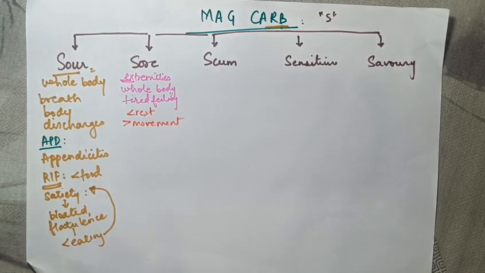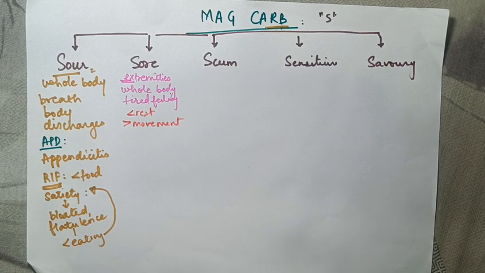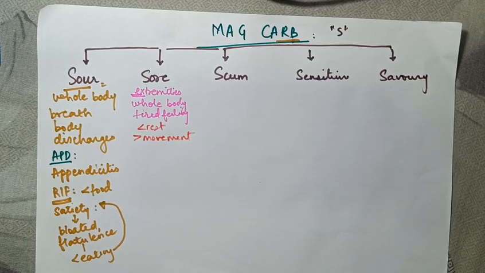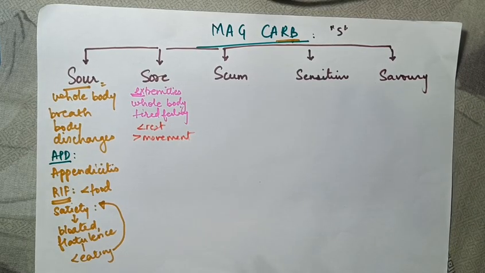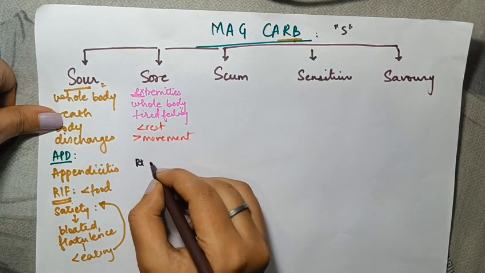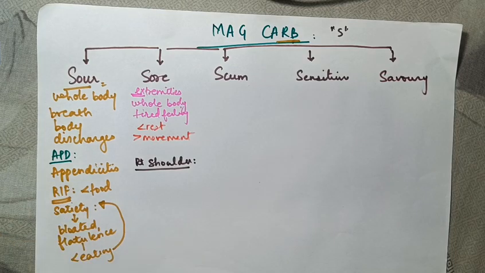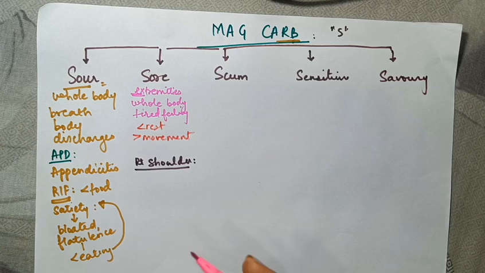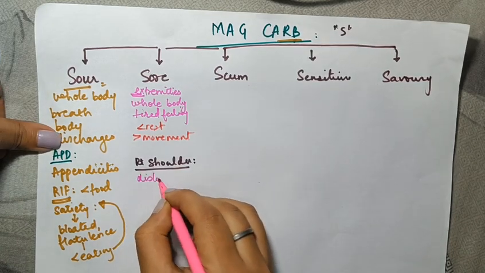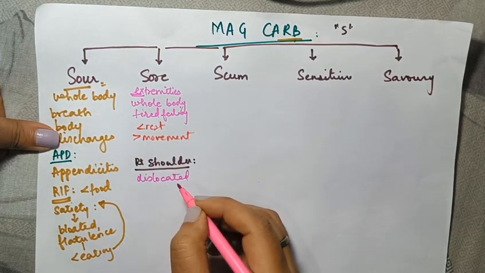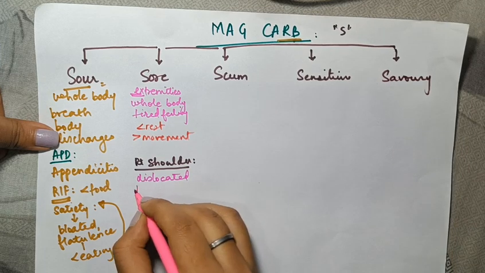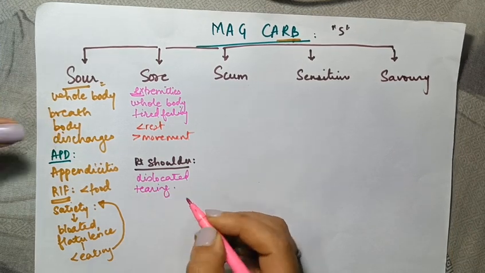And we would compare this with Rhus tox as well, where there is similar soreness and the person feels better with movement, right? Since we are talking about extremities, there is another joint that is involved, that is the right shoulder. Now there is also extreme pain in the right shoulder joint, and they describe this pain as if the shoulder is dislocated. So extreme pain with the feeling of being dislocated, and pain is described as tearing pain.